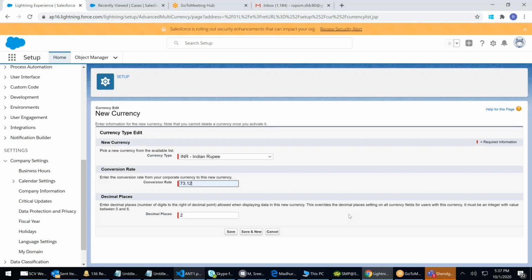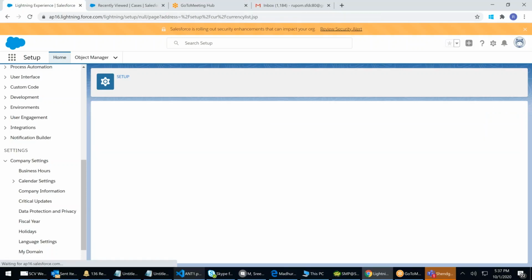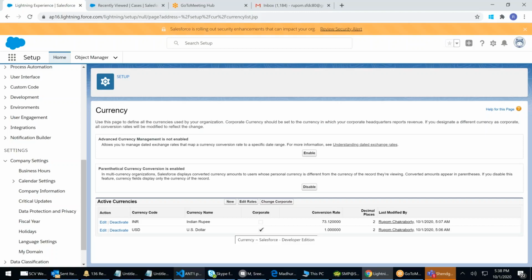Most companies go by hedge rate. They will lock the exchange rate for 3 months. So initially my rate is this, save, hedge rate. Now like this, I will add a lot of currencies.